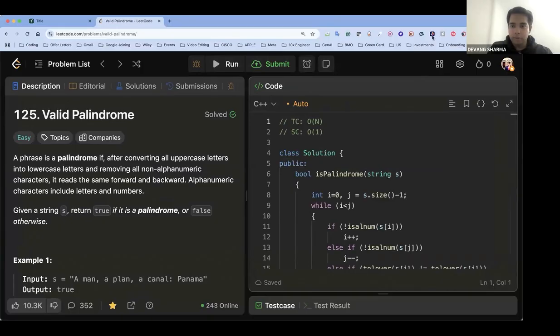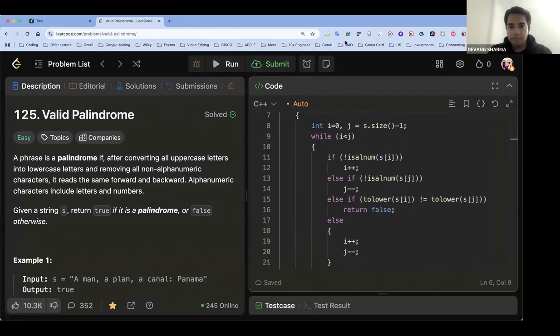Let's look at the code, what we are doing here. We are returning a boolean. We are taking a bool, as we call it in C++. String s is given. We have two pointers, i and j. While i is less than j, what am I trying to do? C++ by default gives you a function called isalnum, which checks whether a character is alphanumeric. If it is not alphanumeric, remember the note here, I will just skip it, so I do i++. If it is not alphanumeric at the end, I do j--.